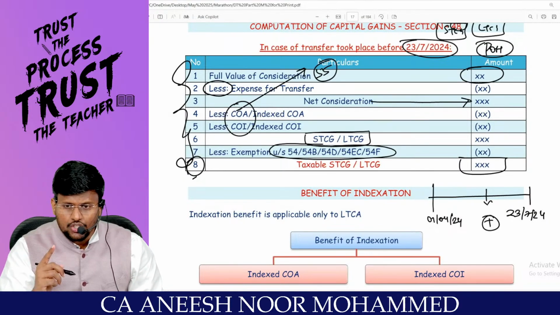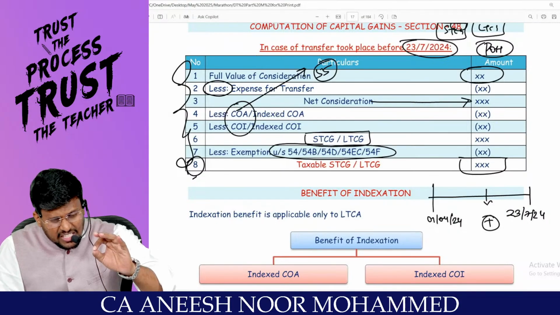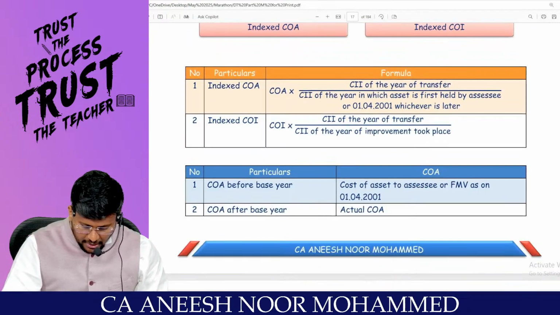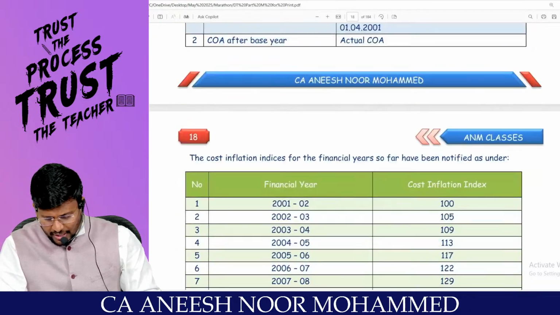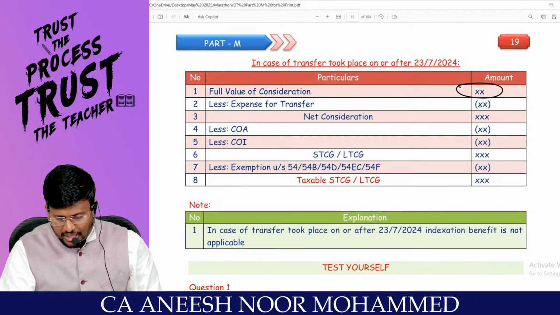This is a historic amendment in the entire Income Tax Act. If you are transferring a capital asset after the amendment date, you are not entitled to the benefit of indexation, my dear lovable students. Then the computation will be full value of consideration, less expenses for transfer.